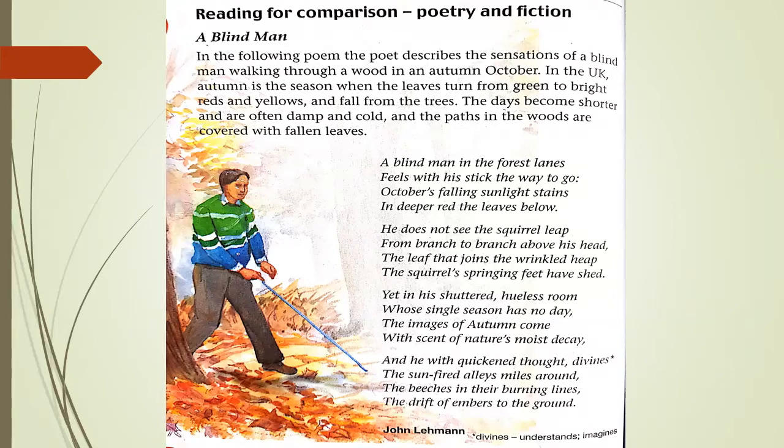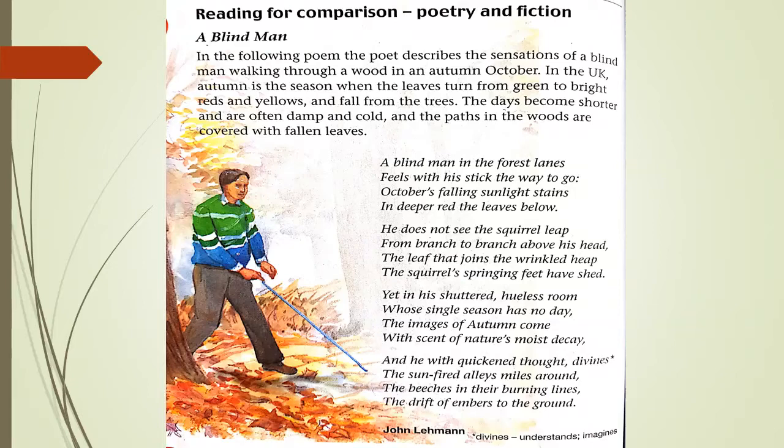This stanza describes that in the forest lanes, in the streets of the forest, the blind man feels his way with his stick. He cannot see his way, but he feels his way, feels his path. And as it is autumn season, the leaves have turned red.